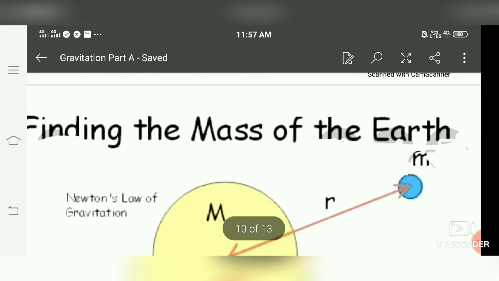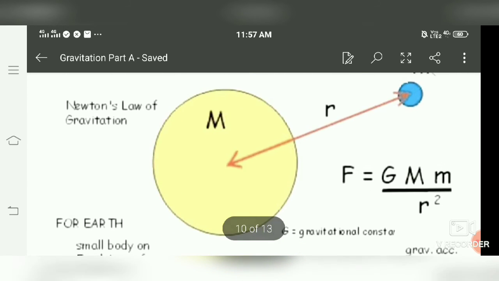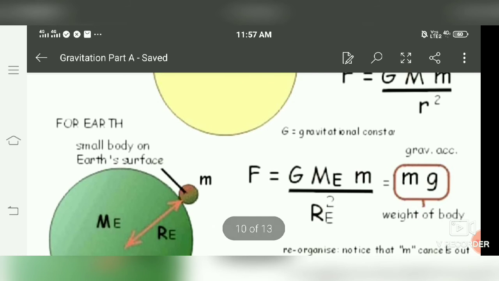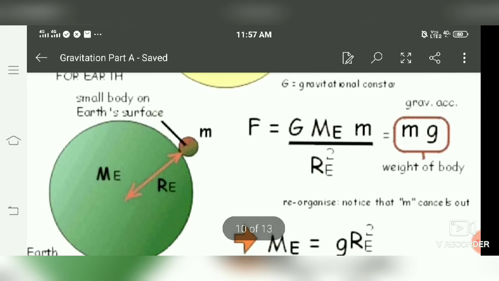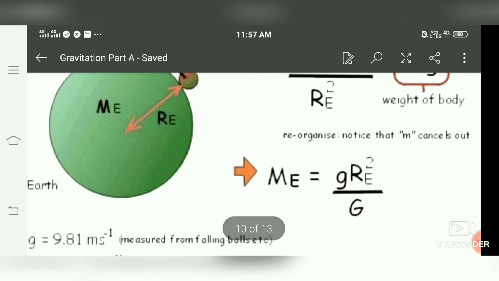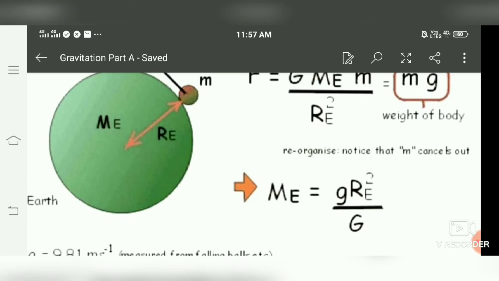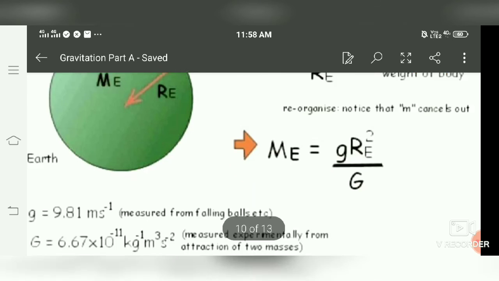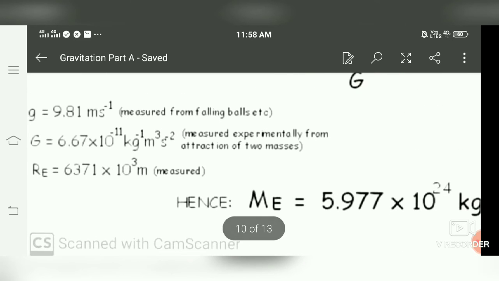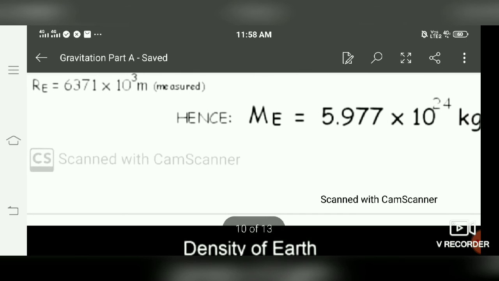So next is the mass of the earth, that is capital M. If we want to calculate the mass of the earth, we take a body of known mass, or we can say we know the radius of the earth. In that case, the mass of the earth is going to be small g times the square of the radius of the earth, upon the universal gravitational constant. As we know the value of everything, by substituting the values, as the radius of the earth is approximately 6400 kilometer, we can say 6.37 into 10 raised to power 6 meter, we get the mass of the earth approximately equal to 5.977 into 10 raised to power 24 kg. So this is the mass of the earth.